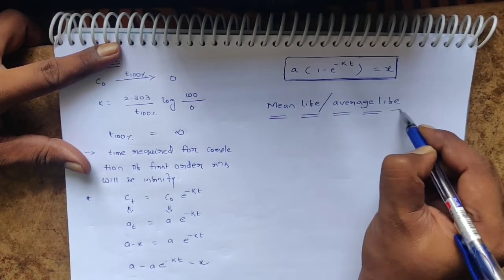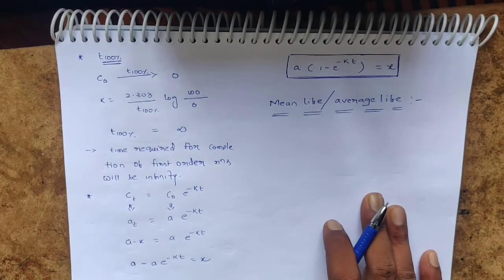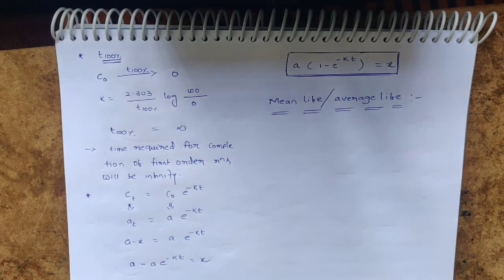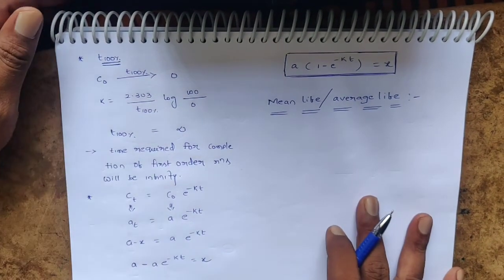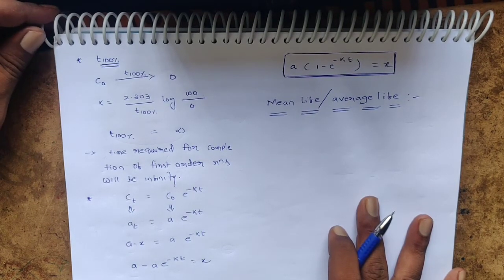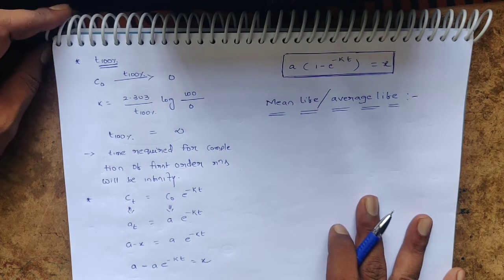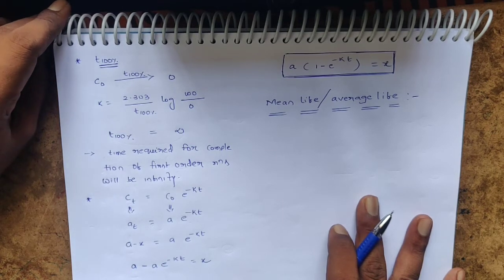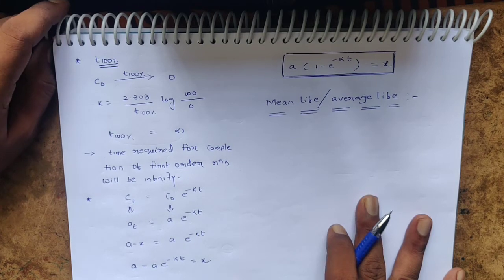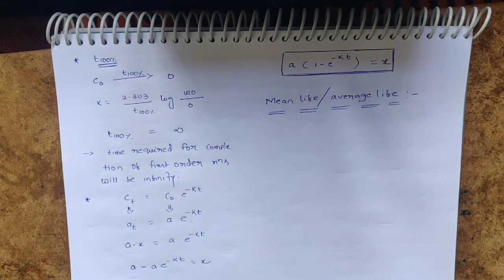Here mean life means the time required for the initial concentration of reactant to become 1 by e times of its initial concentration.